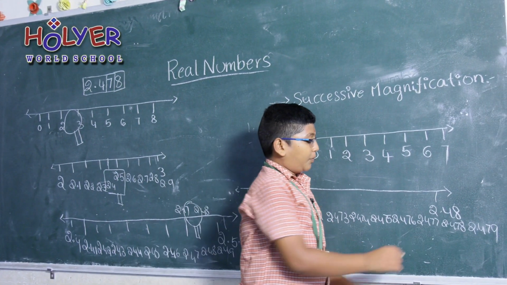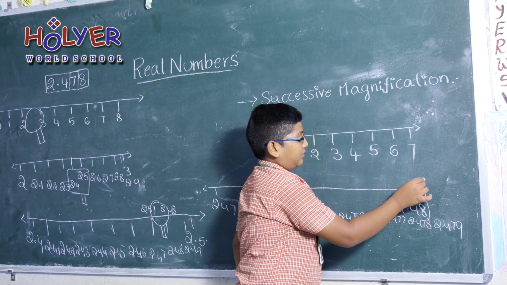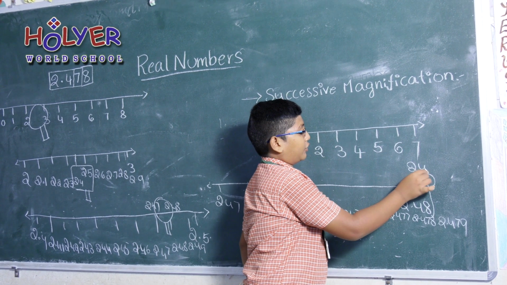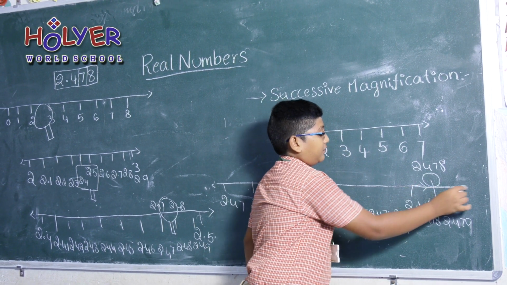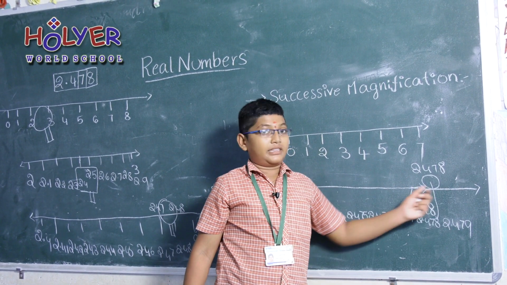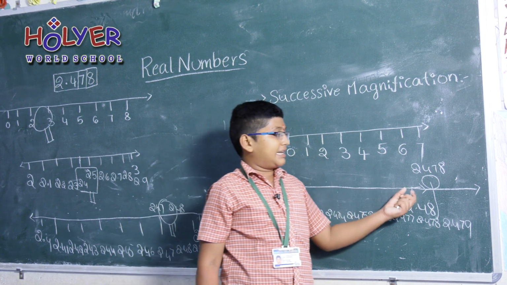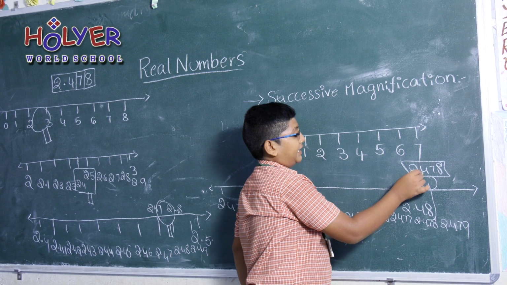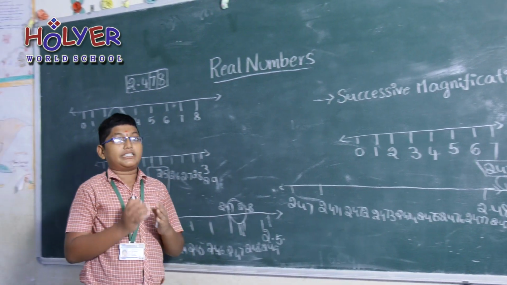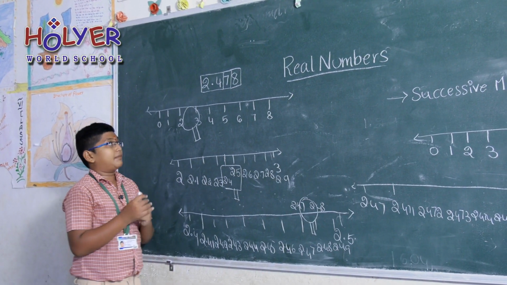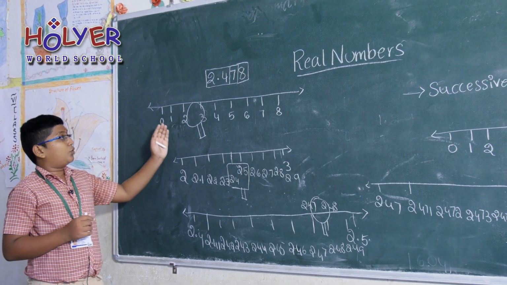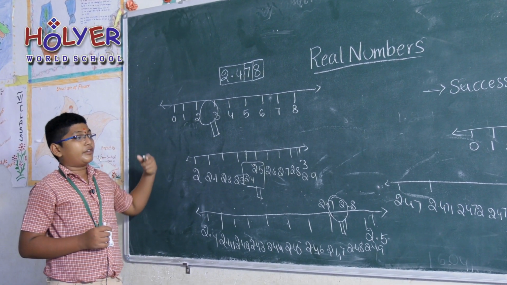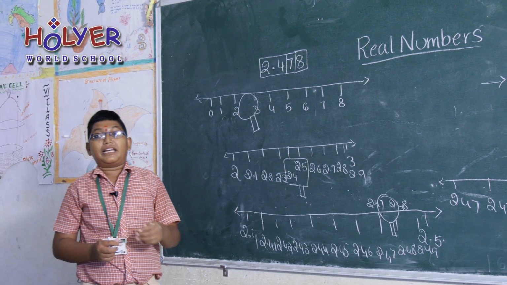Here we find 2.478. If we zoom into this number line, here we will get 2.478. To find this decimal, we magnify between 2 and 3, and in between, we find more and more number lines.